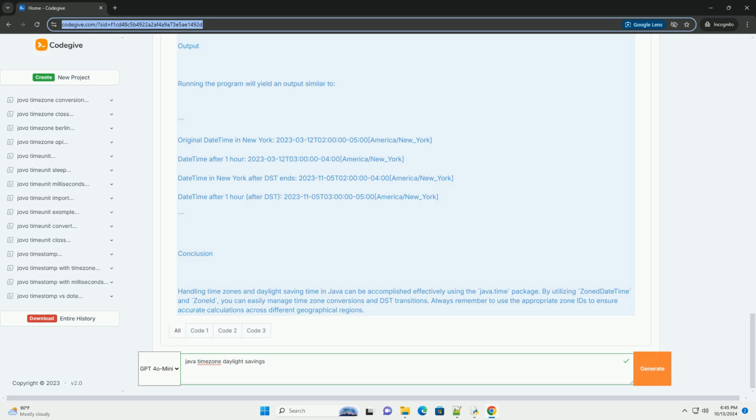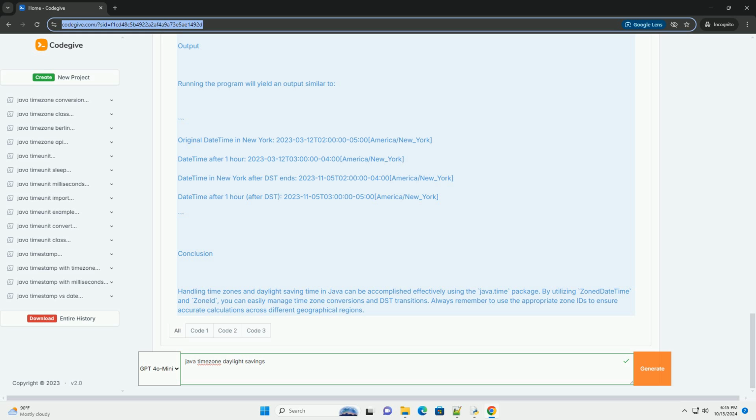2. ZonedDateTime creation, we create a ZonedDateTime for March 12, 2023, at 2 a.m. On this date, New York transitions from standard time to daylight saving time, meaning that the clock jumps forward to 3 a.m. 3. Adding an hour, when we add an hour, plusHours(1), the resulting time is 3 a.m., demonstrating how the DST transition affects the time calculation.